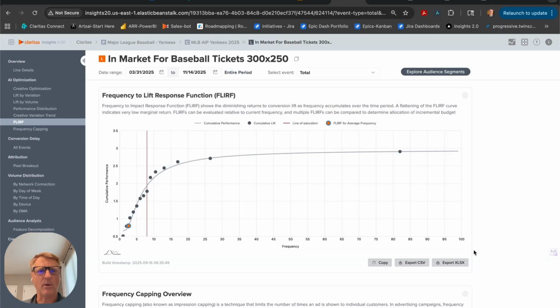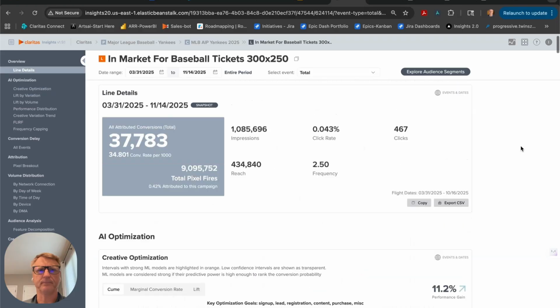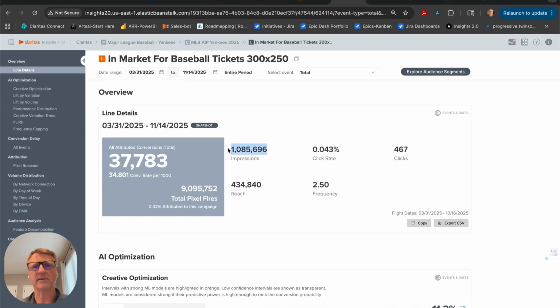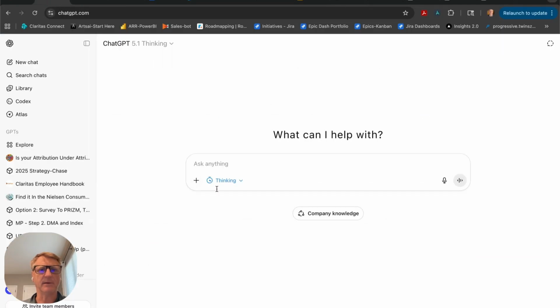Go ahead and capture that here. What we want to do is just see if we can calculate where that point of diminishing returns is, since we only have so much data here in terms of total impressions to work with. The total impressions from this campaign is about 1 million impressions, so it's a little bit light compared to bigger campaigns. So let's go ahead and take a look at the simple prompt version.